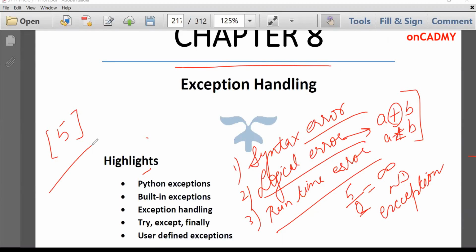There are various kinds of exceptions which we will study in this chapter in detail. So we will study Python exceptions. What are built-in exceptions? Exception handling. Exception handling is done with try, except, and finally. And then what are user-defined exceptions? So we'll study all these topics in detail. So let's start.